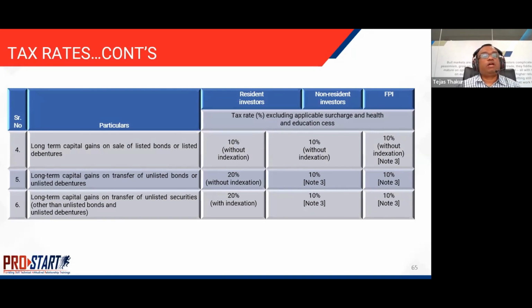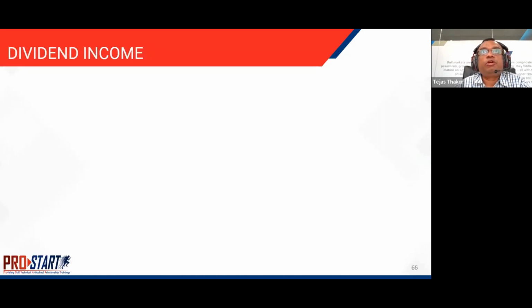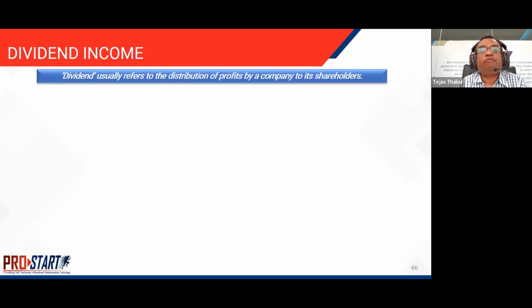Long-term capital gains on transfer of unlisted bonds or unlisted debentures is 20% without indexation for resident investors, 10% for non-resident investors, and 10% for FPIs. Long-term capital gains on transfer of unlisted securities other than unlisted bonds and unlisted debentures is 20% with indexation for resident investors, non-resident investors, and FPIs. It's being taxed at 10%, and they don't have the indexation benefit. Therefore, in capital gains, it is important to identify the residential status of the investor and whether the gain is short term or long term.